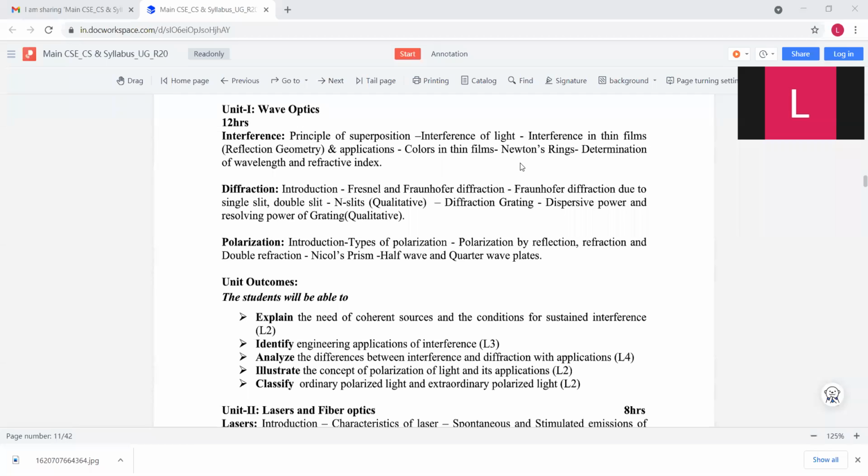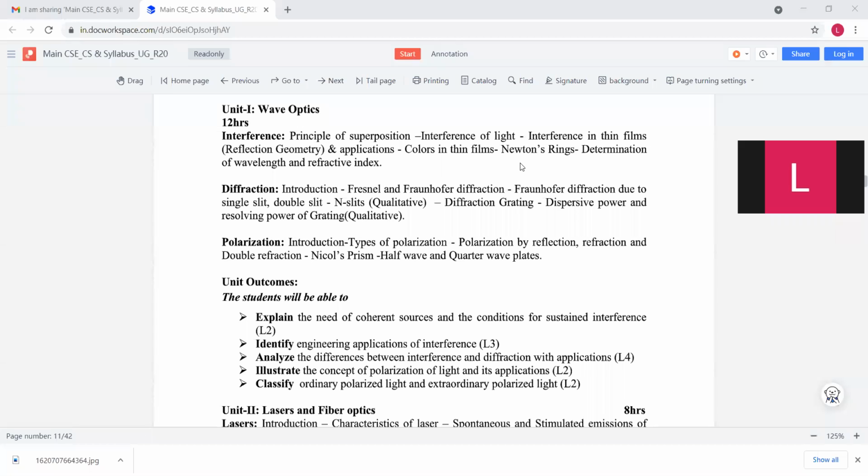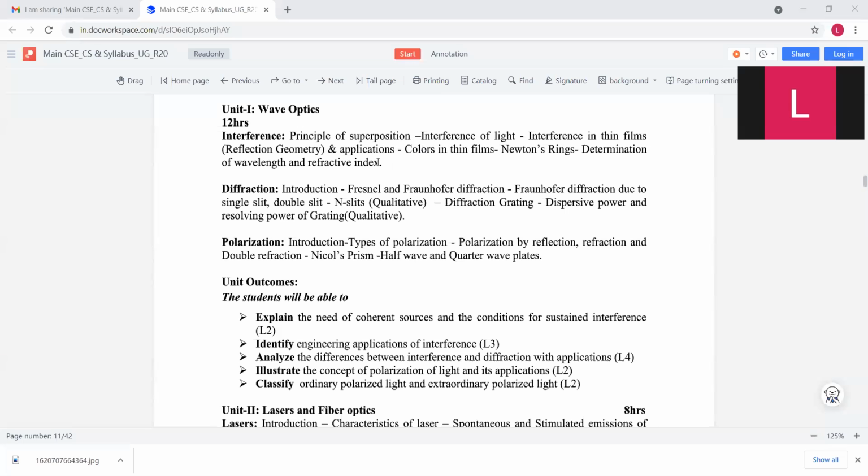That is interference in thin films, which is the wedge method. And we also did an experiment based on Newton's rings. The entire chapter depends upon the main concept, the principle of superposition.